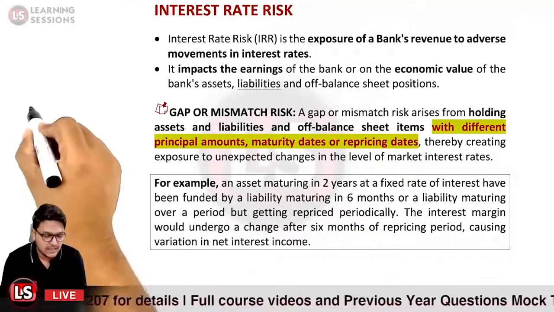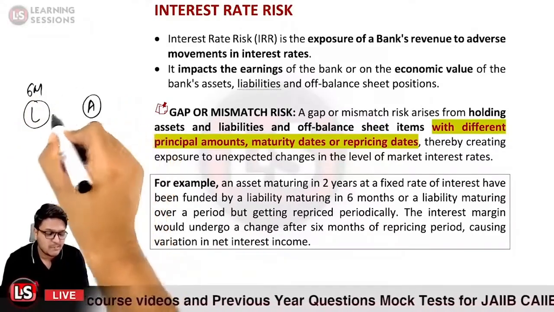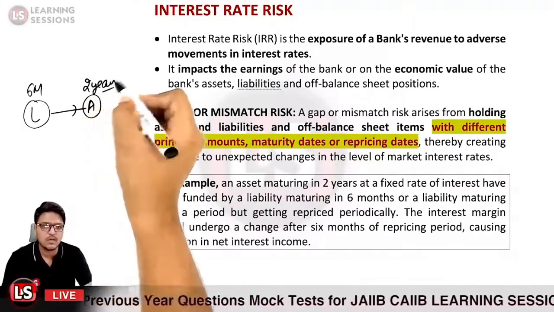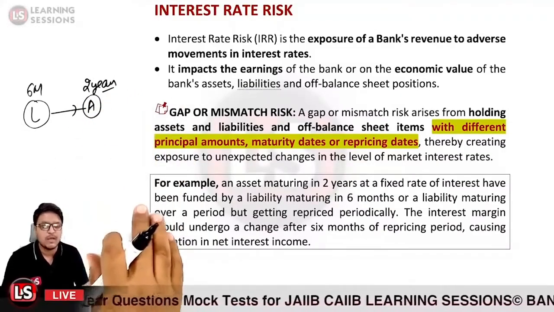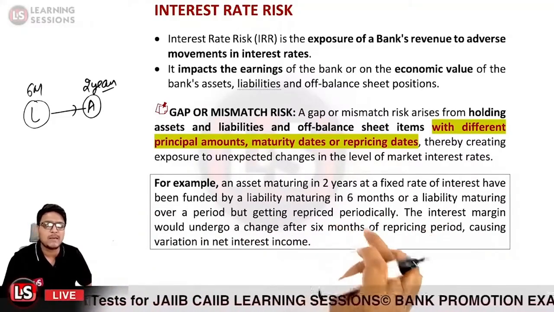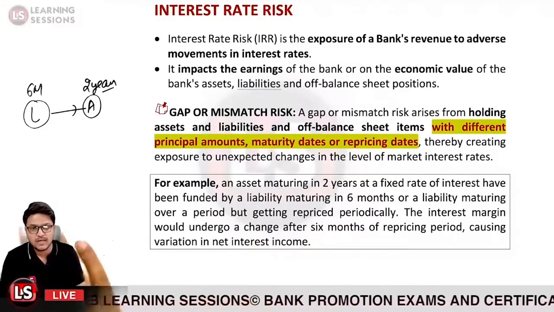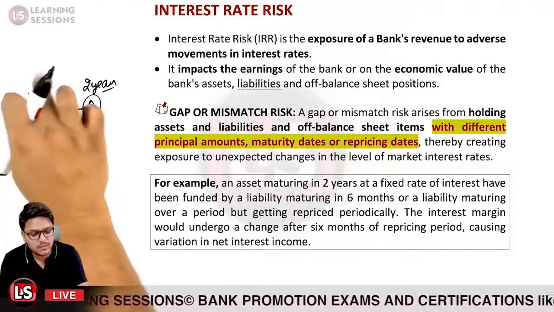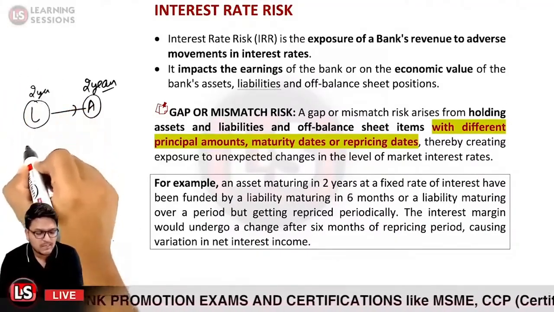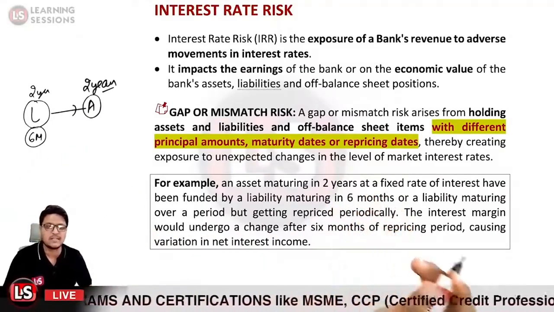Okay, so we are having a liability which is maturing in 6 months, and further an asset has been financed by this liability which is maturing in 2 years. So that is a case related to it. And further, a liability maturing over a period but getting repriced periodically. Or we can take a case that the liability is also maturing in 2 years, but it is repriced at a 6-month period.